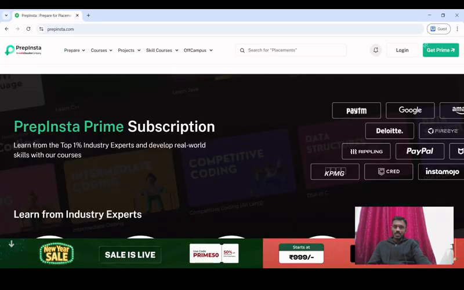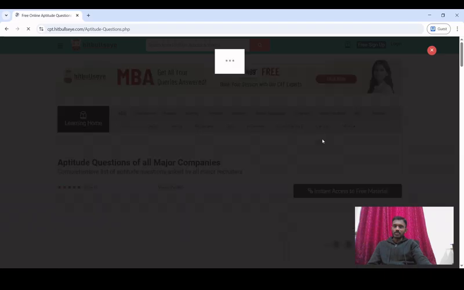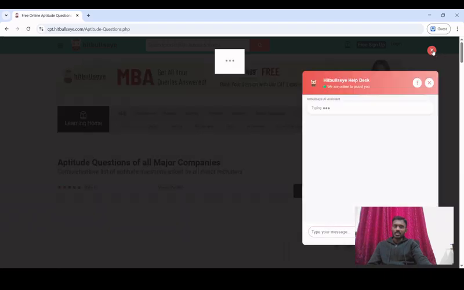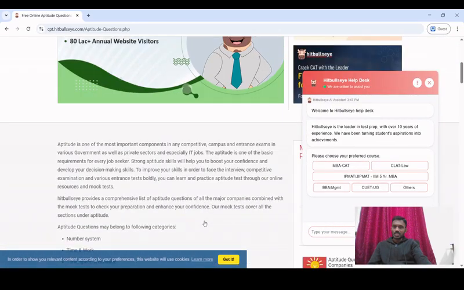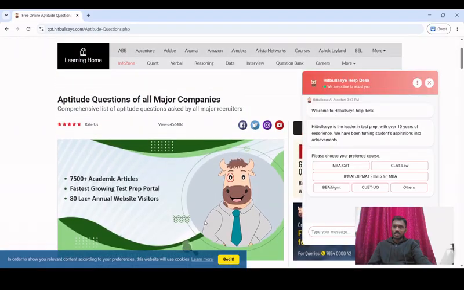And also let's look at the last website, which is basically cpthitsbullseye.com, which is also a very good website. So let's look at that website as well. Some websites may have only the interview information, some websites will have the complete question papers, right? As you can see here, it contains aptitude questions of all major companies. On the top you see different companies like Amazon, Accenture, right?